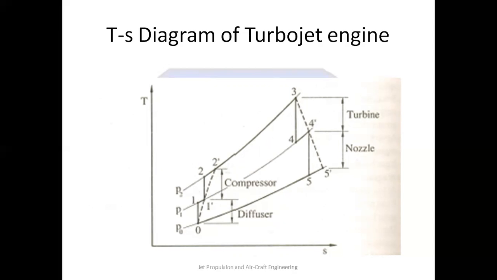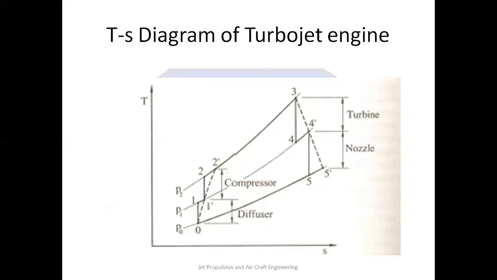Then process 3 to 4, which is isentropic expansion in the turbine. Since the hot combustion gases which have been generated in the combustion chamber are partially expanded in the turbine to run the compressor and other auxiliary devices, the pressure and temperature reduce from P3 and T3 to P4 and T4. 3 to 4 is the isentropic process, or you can call it the ideal process, while 3 to 4 dash is the actual process.